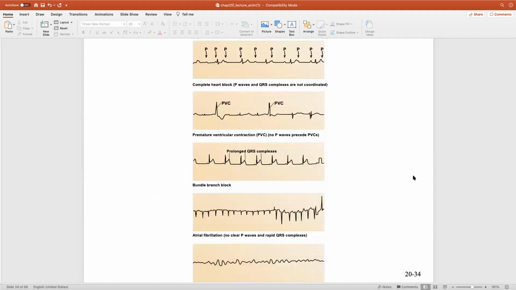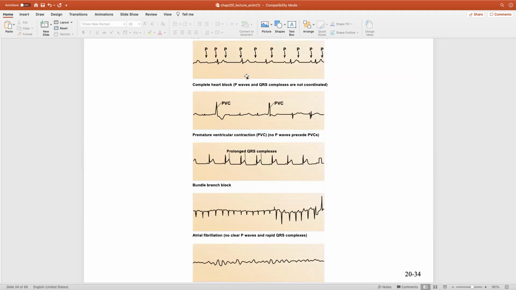Now, these are just examples. I'm not going to have questions regarding specific diseases that you have to diagnose, but keep in mind, when we do have arrhythmias, MIs, we can use an ECG.